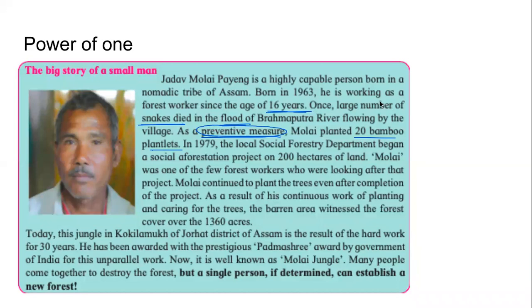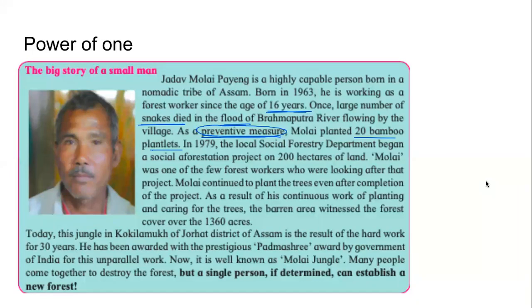Correct. The bamboo will prevent the floods. It is not going to help the snakes directly. The bamboo will prevent the floods. अगर जमीन पर पेड़ लगे होंगे, then the flood will not be that severe. पानी स्लो हो जाएगा. बैम्बू की जगह अगर कोई और पौधे भी लगाएंगे, कोई और ट्री भी लगाएंगे तो भी चलेगा. Depending on what geography it is, what kind of soil it is, we have to plant trees. So that is what he did.